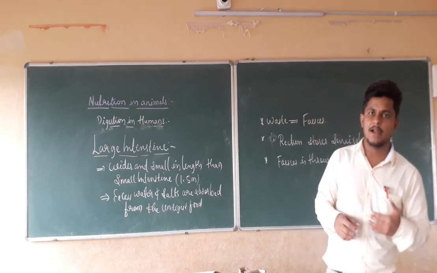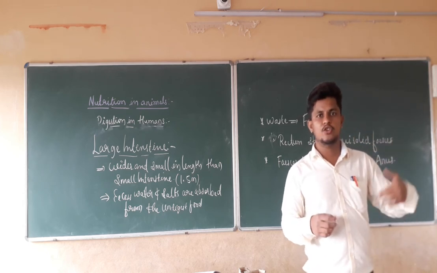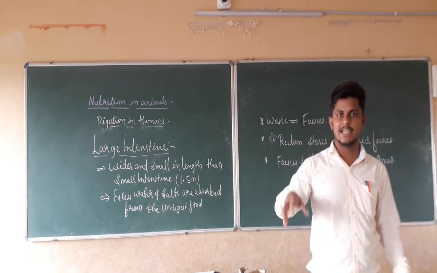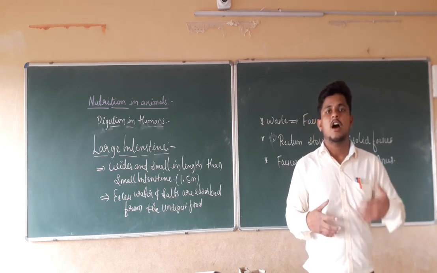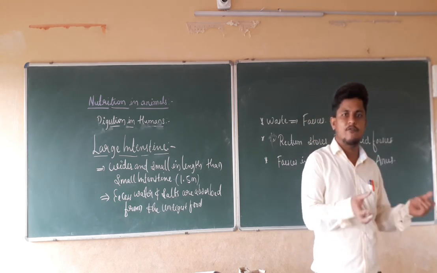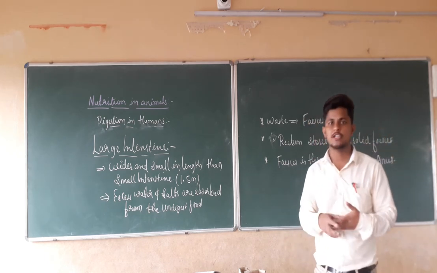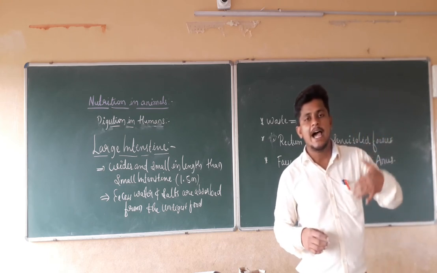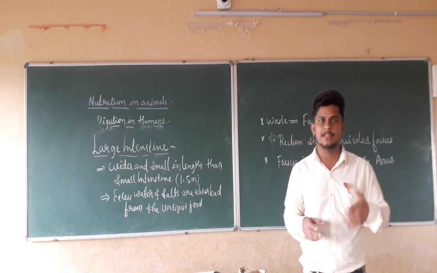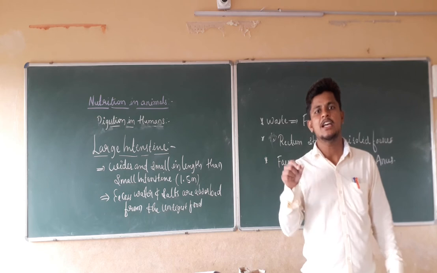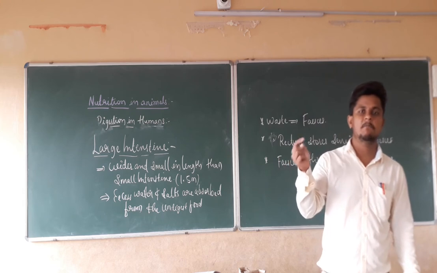Next, the food particles are carried to the small intestine, where it utilizes the juices coming from other organs. It is going to digest the food completely. That is, it converts carbohydrates into glucose, proteins into amino acids, and fats into fatty acids as well as cholesterol. All those things are absorbed by the villi present in the inner lining of the small intestine.